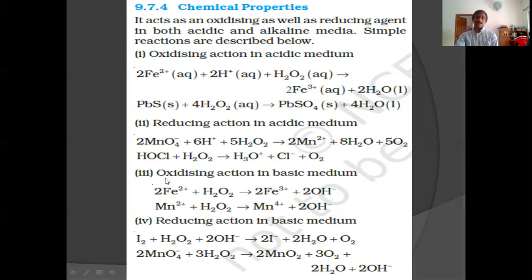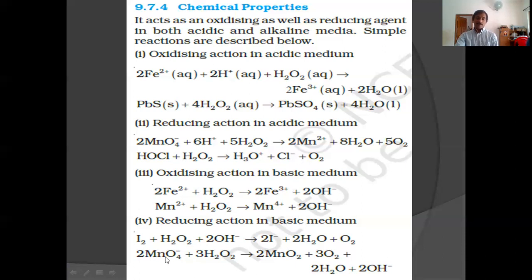Now oxidizing action in basic media. 2 Fe2+ plus H2O2 gives 2 Fe3+. Oxidation of Fe2+ to Fe3+ in basic medium. Similarly, Mn2+ is oxidized to Mn4+ in basic medium. H2O2 can also act as a reducing agent in basic medium. I2 is reduced to I minus by H2O2 in presence of OH minus.